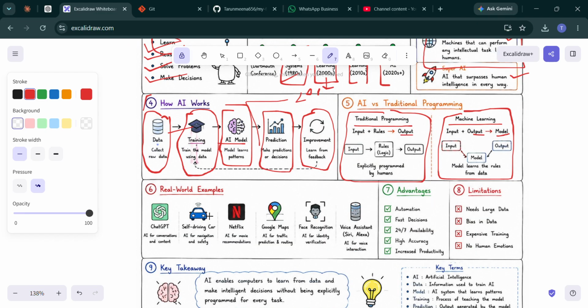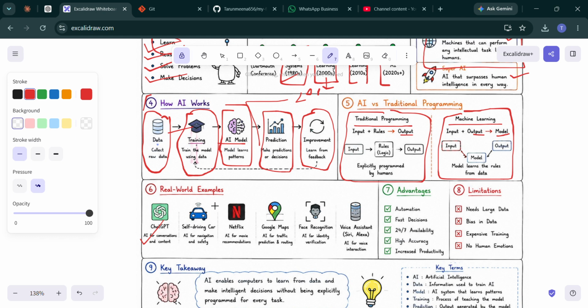Now a real world example: AI is already part of your daily life. Some examples include ChatGPT, which helps answer questions and generate content. Currently we are using ChatGPT for writing code and similar things. Then self-driving cars, which detect the road, traffic signs and obstacles.